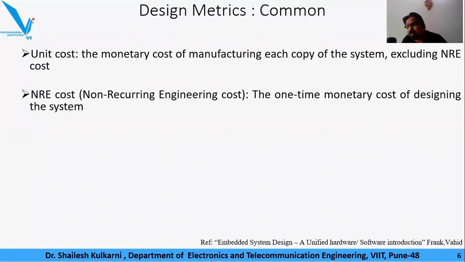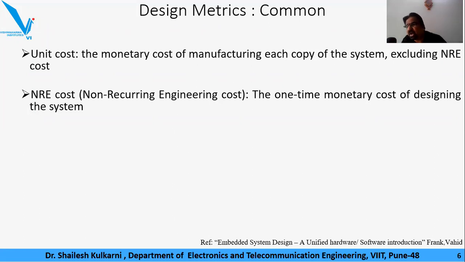That means it is a one-time monetary cost of designing the system, which is far, far greater than the unit cost as well as the price that we see. A product costing 10,000 doesn't mean that the company incurred 10,000 for it, isn't it? We understand there are many commercial factors in between. The intention of understanding NRE cost, non-recurring engineering cost, is only that the company has invested many things in order to get that product.